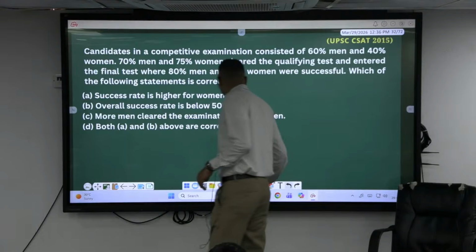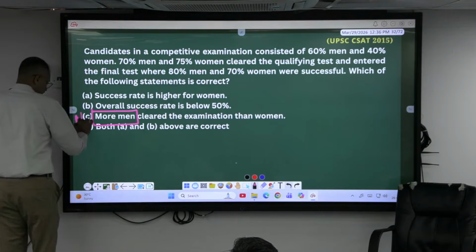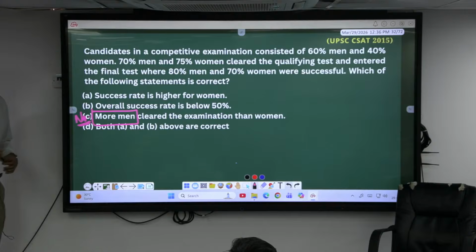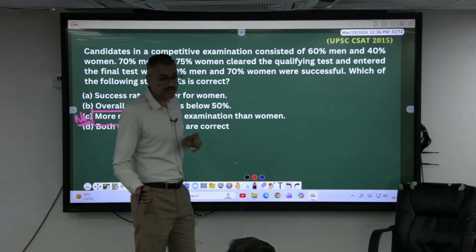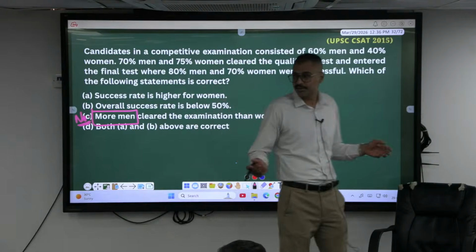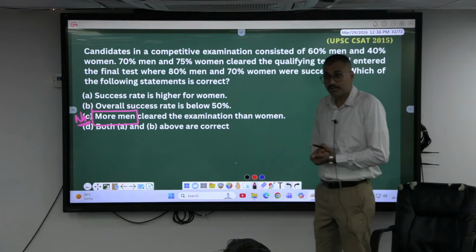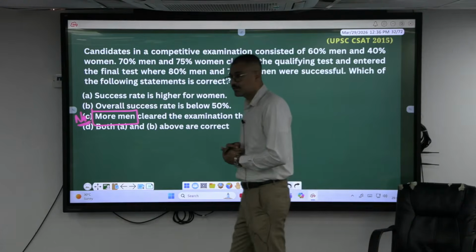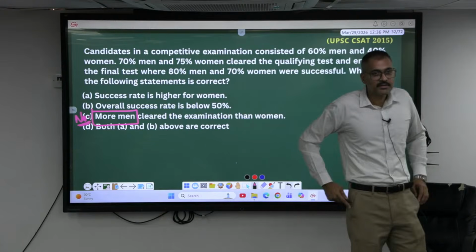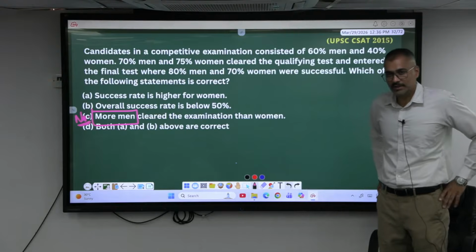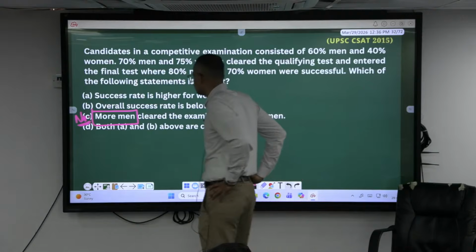You know what is the meaning of more men? This is the number of men. Has he given the number of men anywhere here? No. Everything is given in percentage. So can we conclude more number of men? More men is the number of men there. Can we conclude? Come on. More men, or the success rate of men is more.